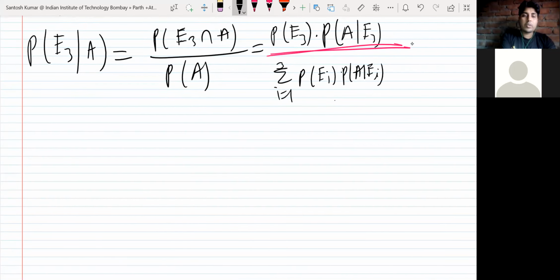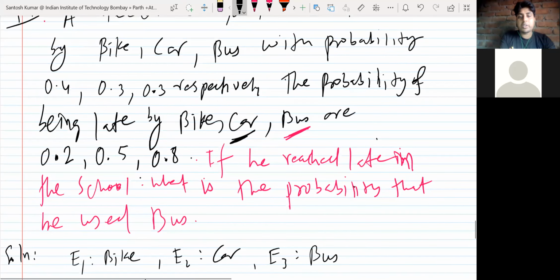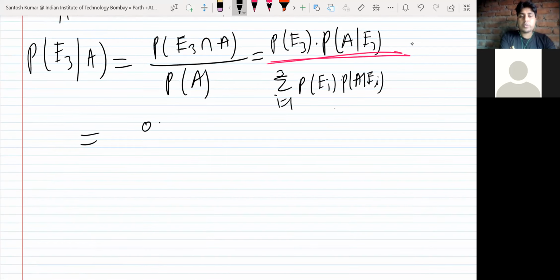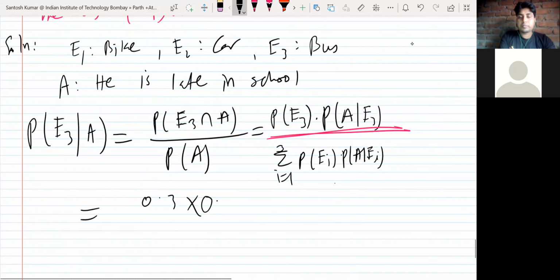So you put the value, okay? So what is the probability of E3? E3 means what is the chance he selects the bus? So what was given? 0.3. So 0.3. If he selects the bus, the chance of being late is 0.8, right?